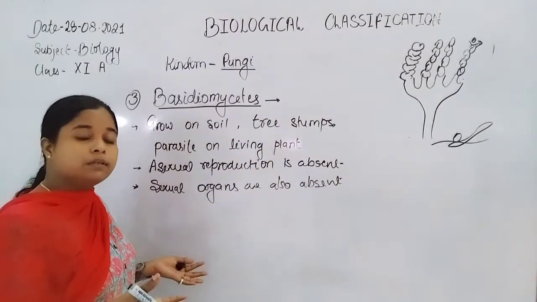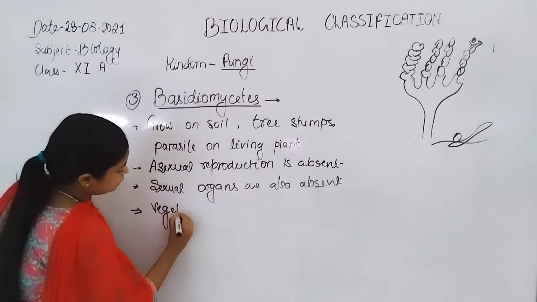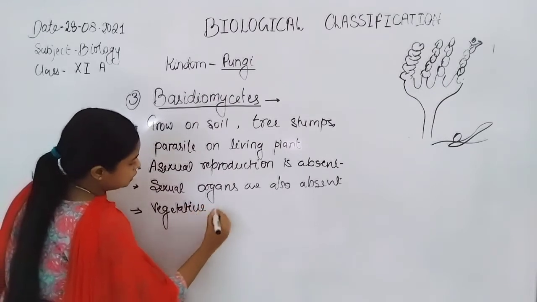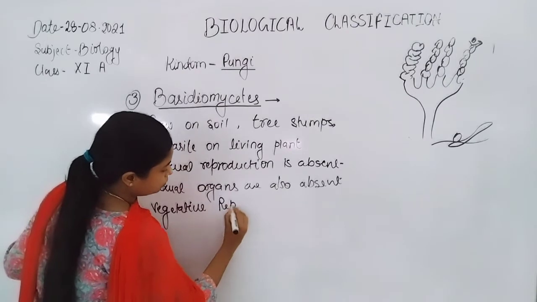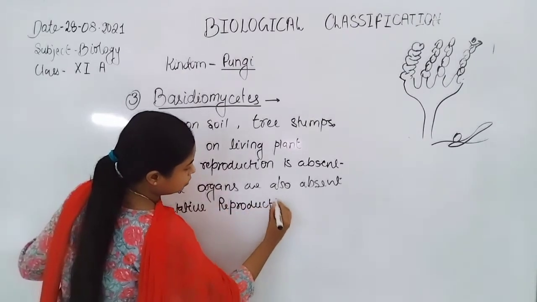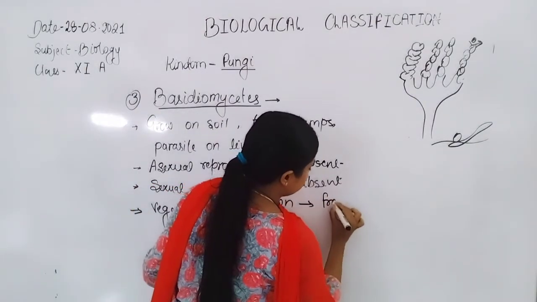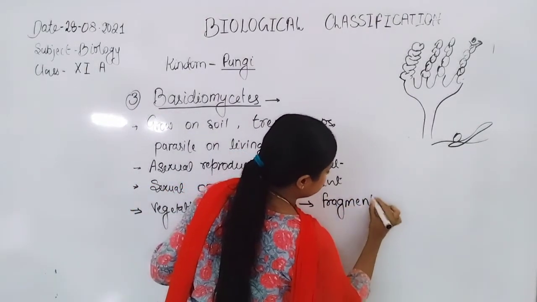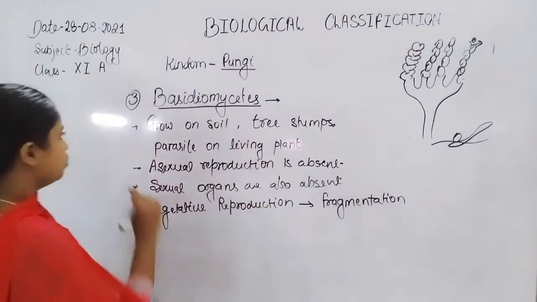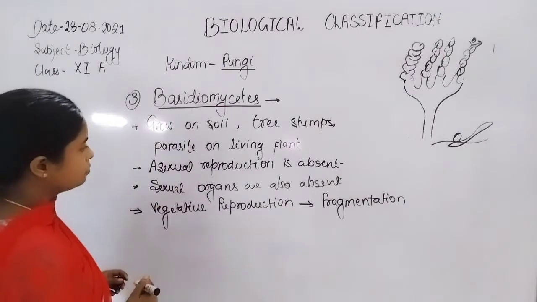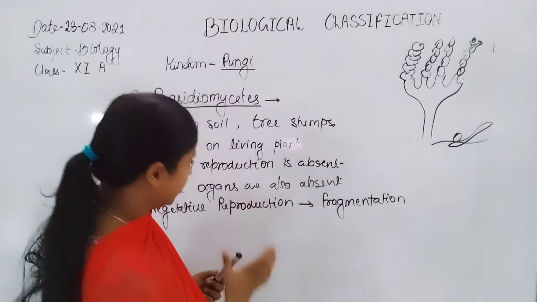So how can they reproduce? They can reproduce by vegetative reproduction, by fragmentation. So overall, basidiomycetes reproduce through fragmentation.